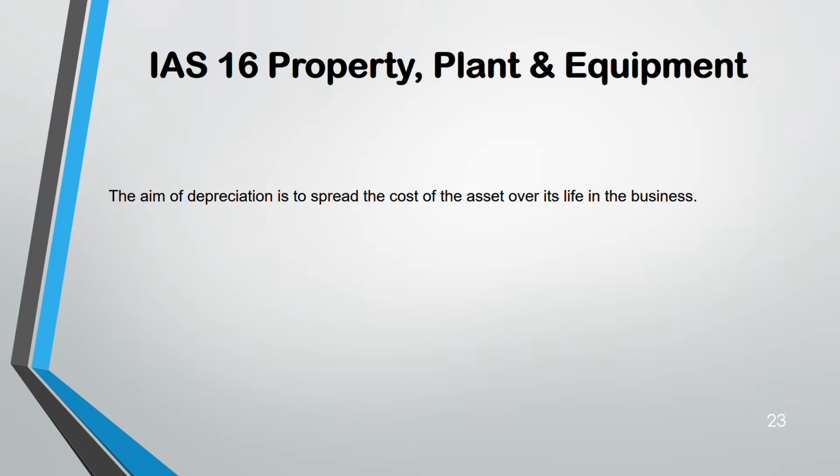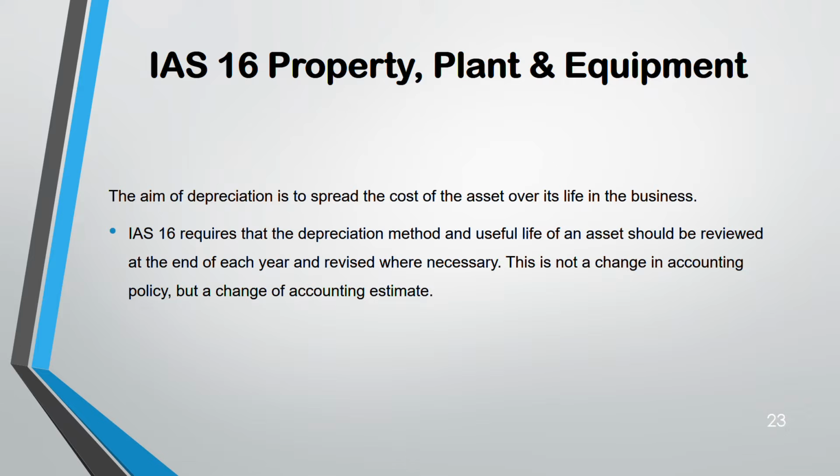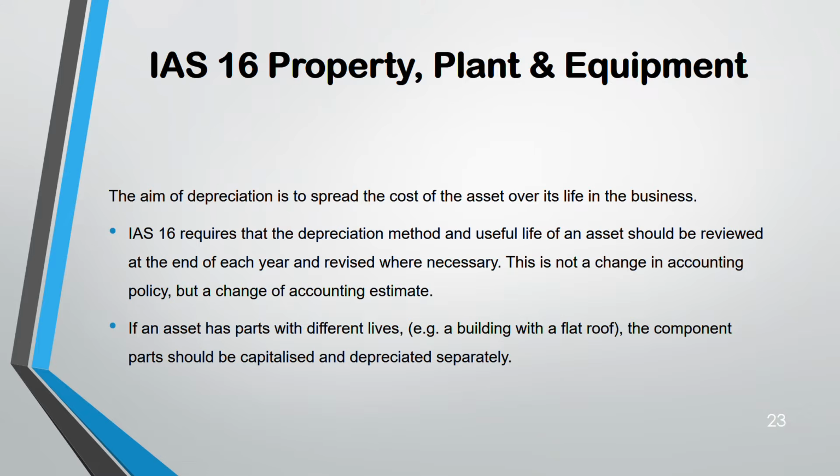Depreciation, we know, is to spread the cost of the asset over the useful life of the asset. So IAS 16 says every year the depreciation method and the useful life of the asset have to be reviewed because they can change. That means a change in accounting estimate, which is dealt with according to IAS 8, right? So this is not a change in accounting policy, it is a change in accounting estimate. If assets have parts that have different lives, let's say a building with a rooftop will have a different life, you depreciate that component separately. Separately you have to capitalize it and separately you have to depreciate it.